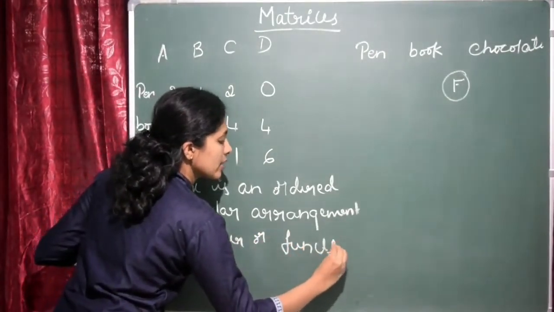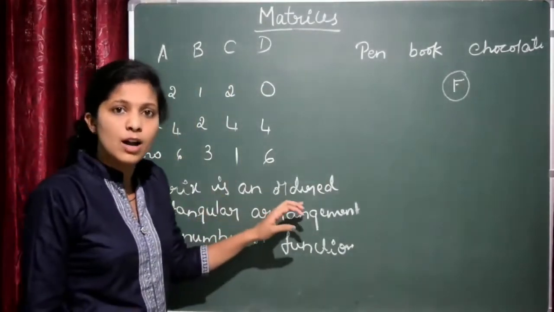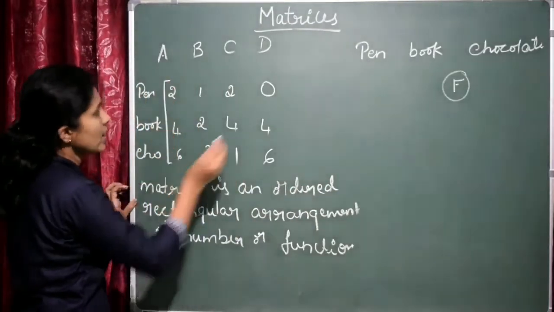Is it clear? The matrix is a rectangular arrangement of the numbers or the functions in some manner. There should be some order. So we'll represent this as one matrix.